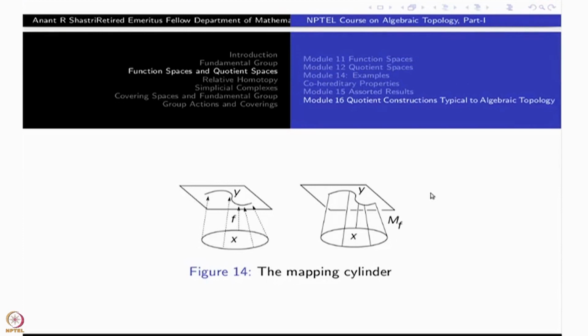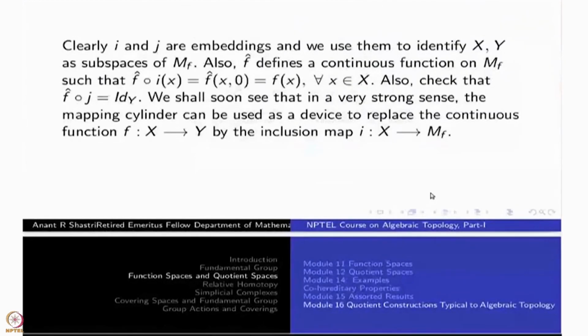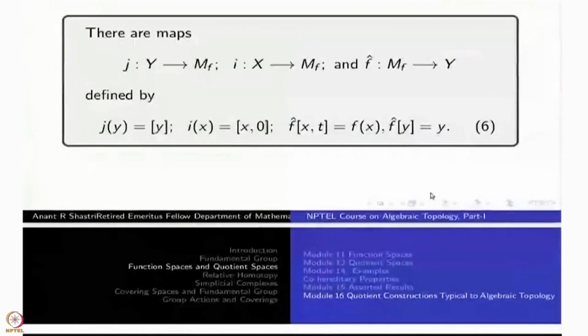So there are various inclusions and so on. Because of the importance of this, let us pay some attention to this one. Just like in the case of the adjunction space, there's a map j from Y to Mf. It's always an inclusion because the space Y is not disturbed. There is an inclusion map i from X to Mf. This is at X cross 0, or any other X cross t, not X cross 1. At X cross 1, there are identifications. So this inclusion is X cross 0.